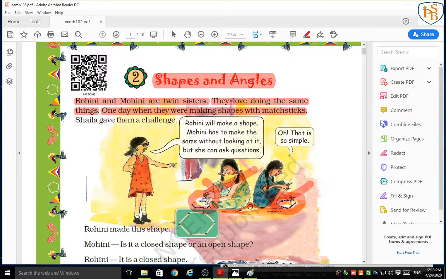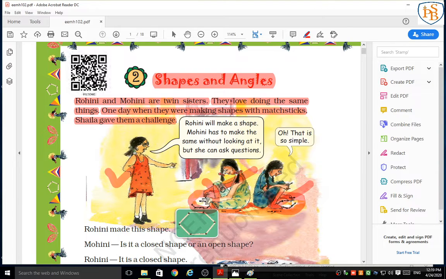One day the both sisters were making shapes with matchsticks. Next, Shilpa gave them a challenge. So who is Shilpa, students? Yes, she is Shilpa. And Shilpa gave one challenge to both sisters.